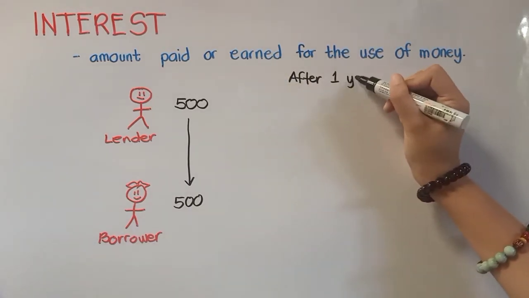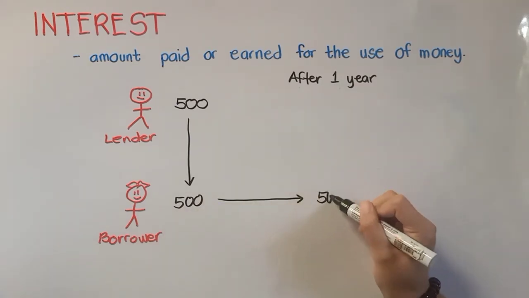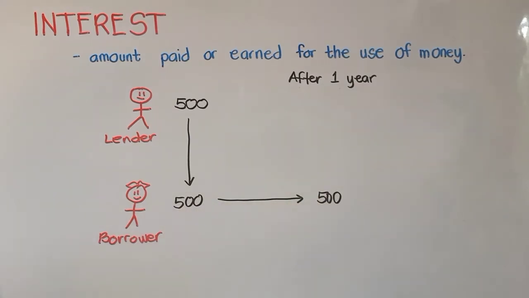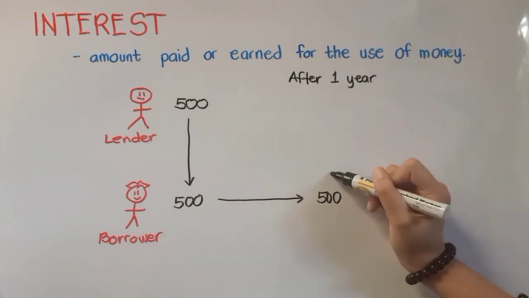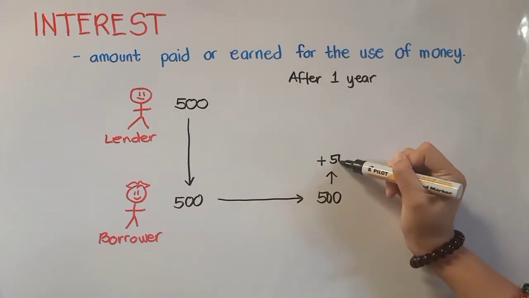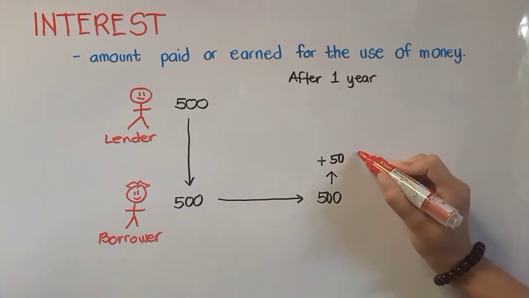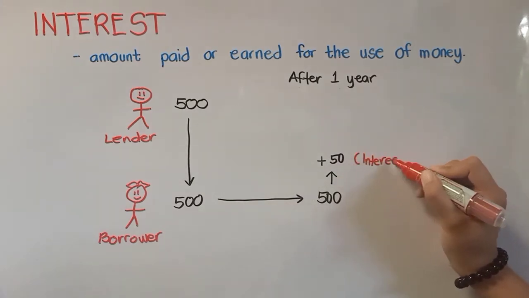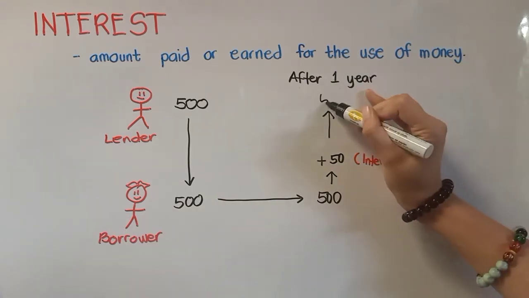So you will pay 500 pesos. But it wouldn't make sense to just pay the same amount of money, thinking that you have kept or used it for a year. So you will add up something. This is what you call interest. This is an additional amount you pay for the use of money. Now you have to return 550 pesos to your friend.